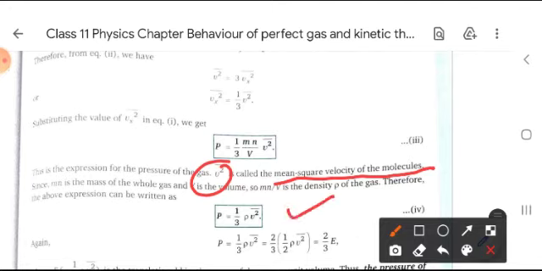In terms of density, we write P is equal to 1 by 3 rho v mean square, or in the form of energy it is also written as 2 by 3 E.